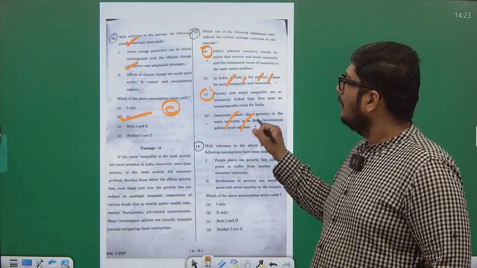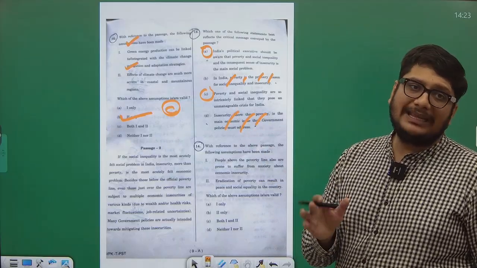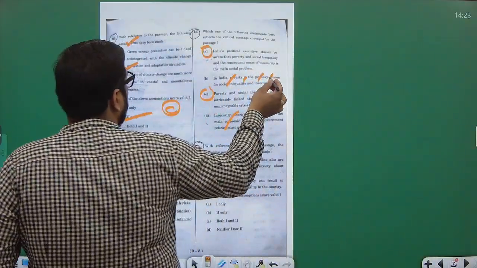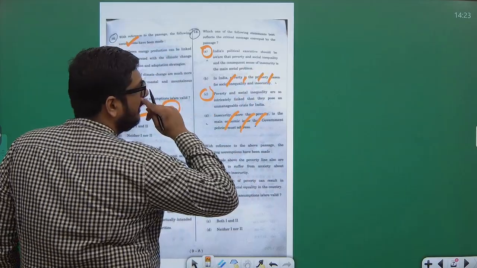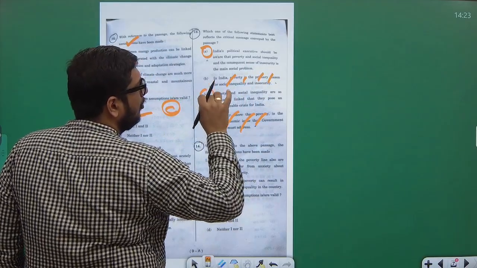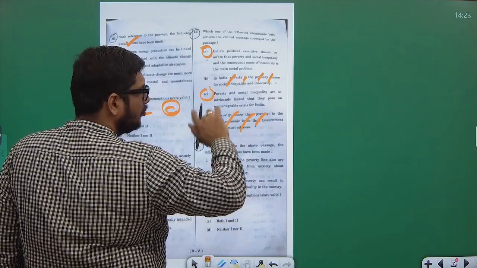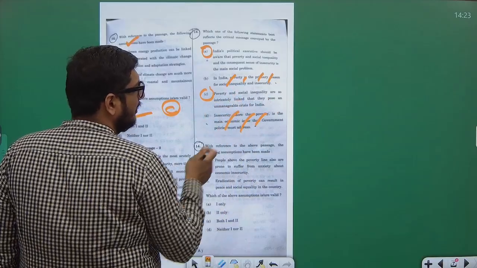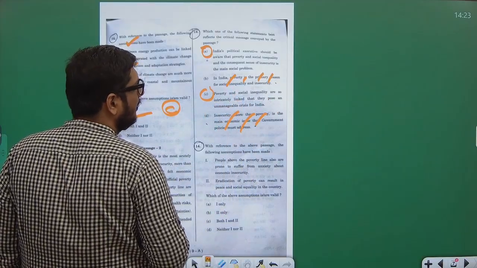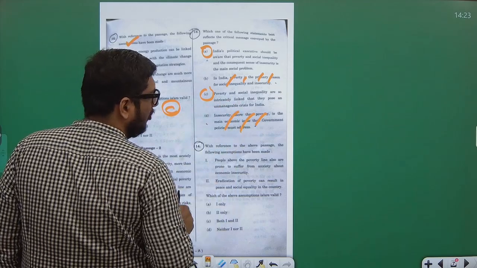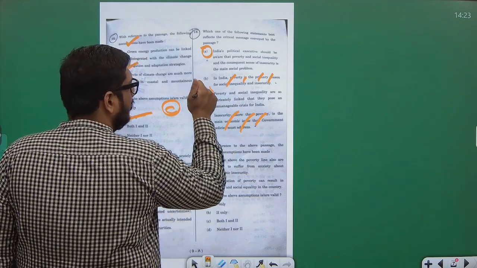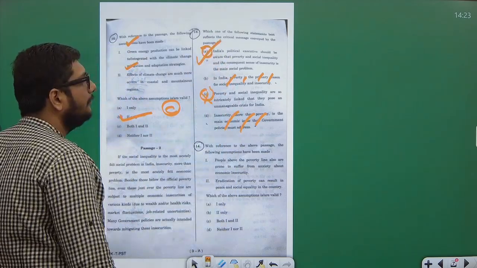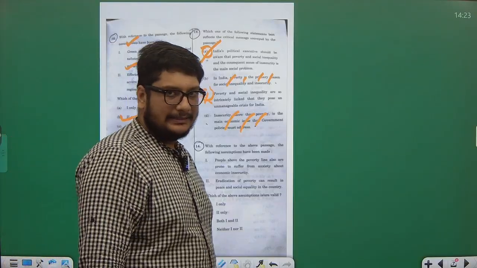This is wrong. Now see, with respect to options A and C, India's political executive should be aware that poverty and social inequality, and the consequent sense of insecurity, are the main social problem. Poverty and social inequality are so intricately linked that they pose an unmanageable crisis in India. Unmanageable crisis for India: this is wrong. Option A is correct. More correct, basically.